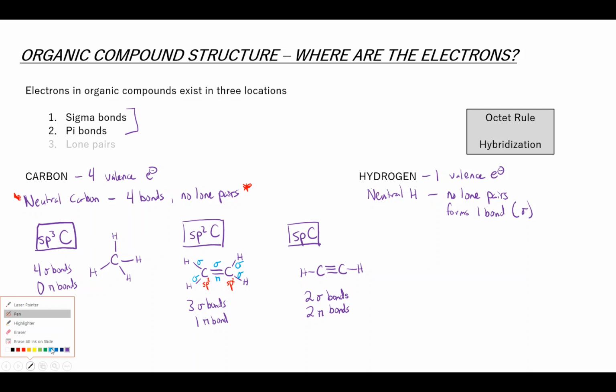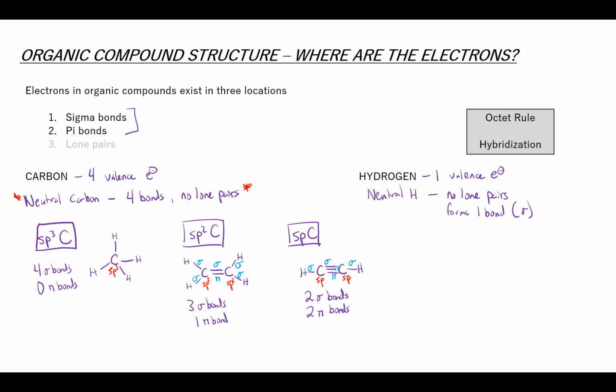And so depending on the number of sigma bonds and the number of pi bonds, we have carbons that have different hybridization. Right? Notice that the hybridization is of the atom itself, right? The carbon atom is sp3 hybridized, or sp2 hybridized, or sp hybridized. Right, we refer to each atom as having its own hybridization.